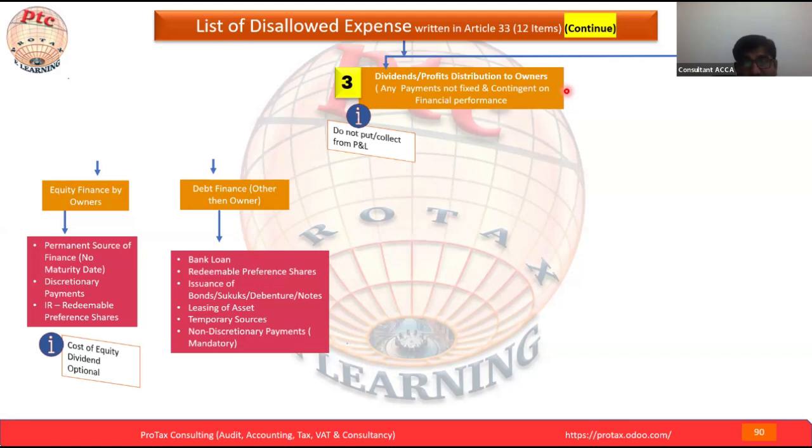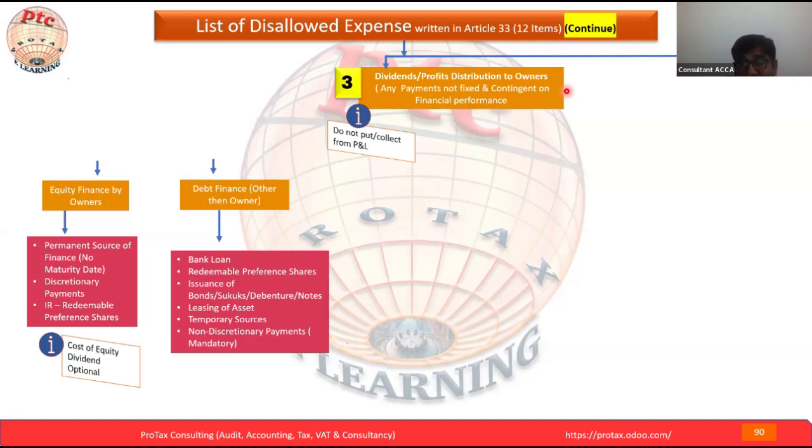The whole topic of understanding is in which scenario we are paying the dividend, but it would be our expense. Just now, one of the participants mentioned redeemable preference shares. The dividend paid on a redeemable preference share would be interest, and that will be part of the calculation of the net interest.